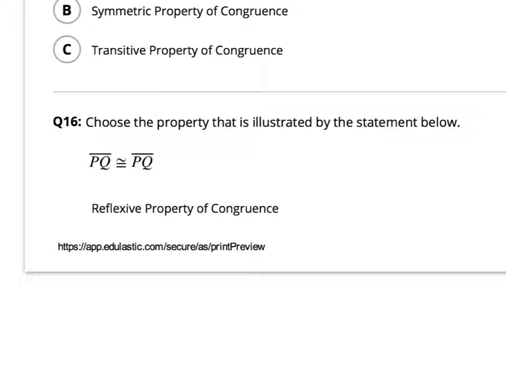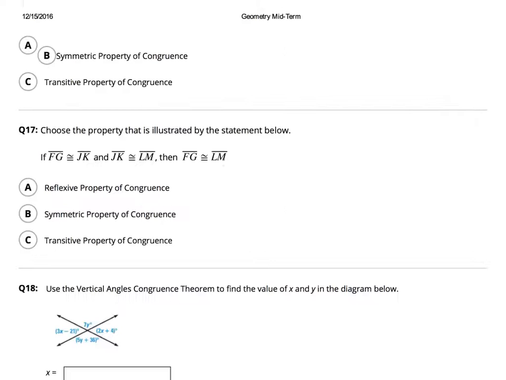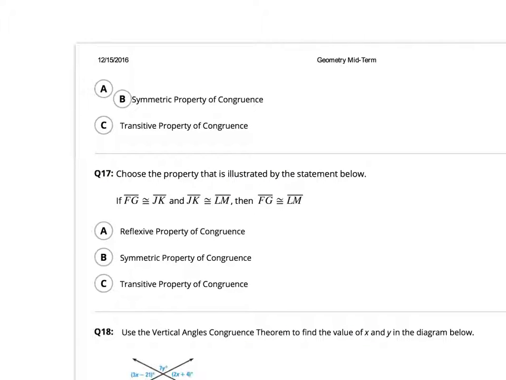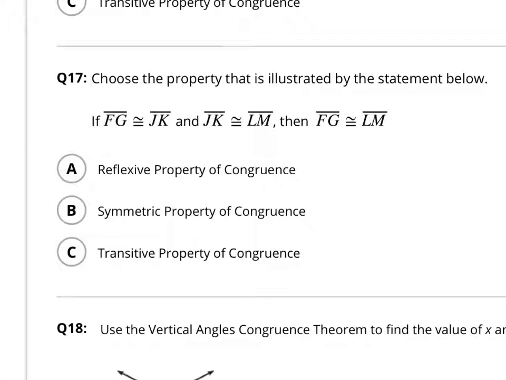Okay guys, 16 on my page here is kind of cut off. But here's the problem. PQ is congruent to PQ. Okay? So is that going to be the reflexive property? Or, let me get the other page. Could it be the symmetric property or the transitive property? But again, it's like looking in a mirror. PQ was equal to PQ. Okay, again, we're choosing a property, reflexive, symmetric, or transitive.